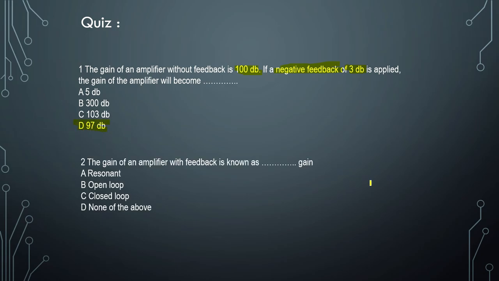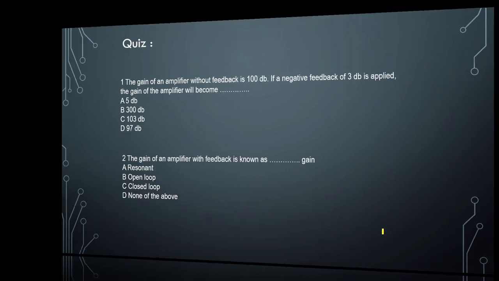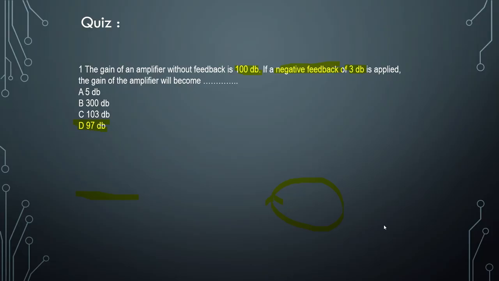Let us have the second question. The gain of an amplifier with feedback is known as dash dash gain. Either it is resonant, open loop, closed loop, or none. So on the basis of our discussion, you should concentrate on which kind of circuits we use in electronics. If the answer is closed loop, we have input, we have output, and we have feedback in between. It's a closed loop, right? So let us move to the next one.